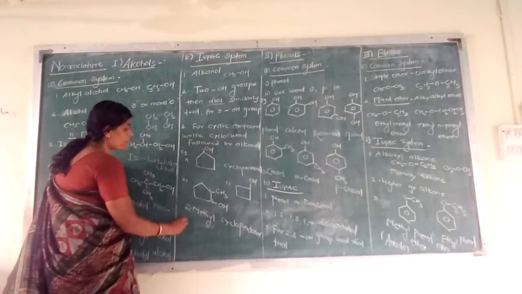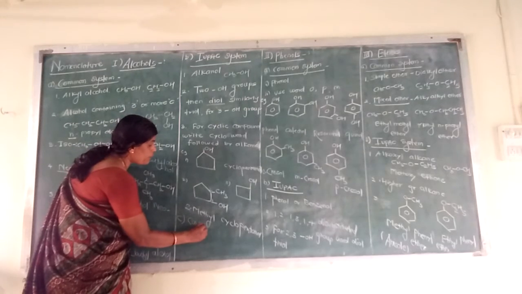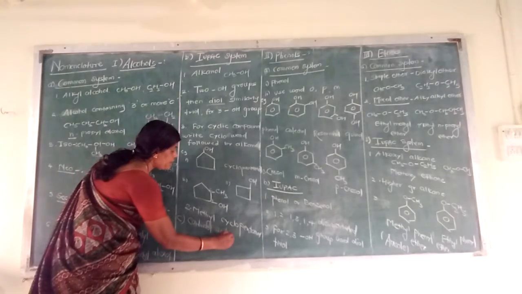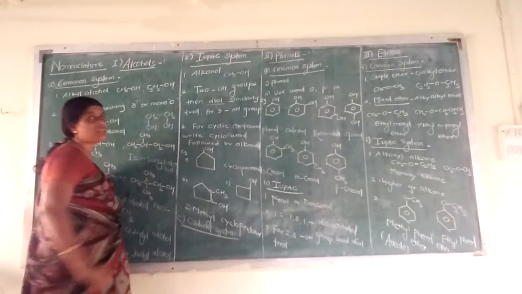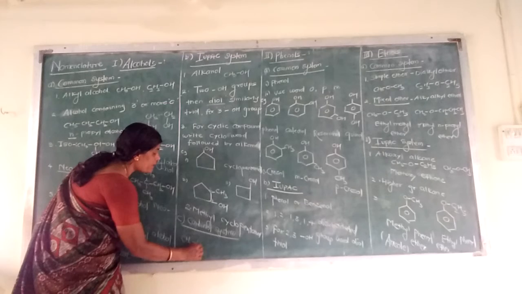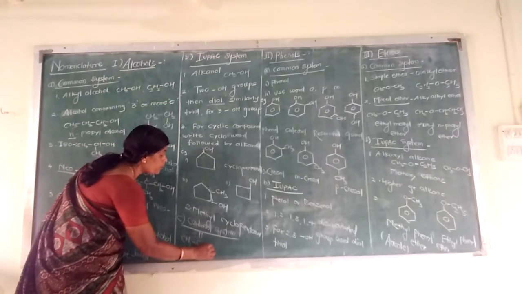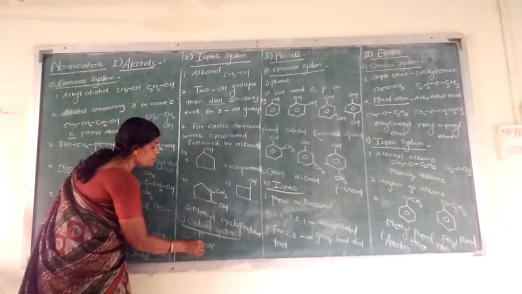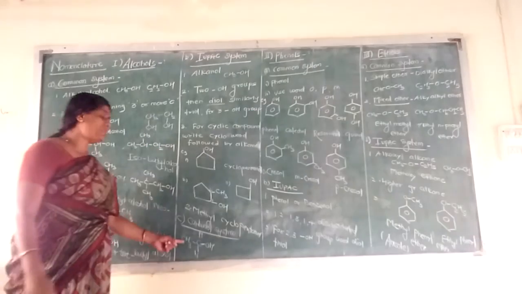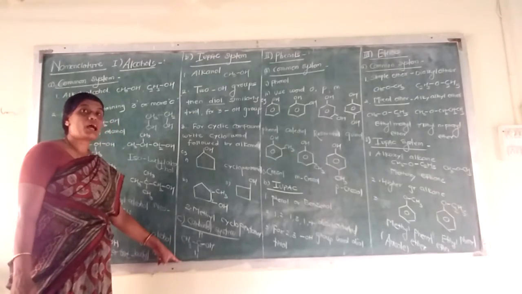One more system is there for the classification, that is known as the carbinol system. What is the carbinol system? When there is a presence of a CH2 group with OH attached, and here the alkyl groups are different. Here it is methyl. If it is ethyl like that, then it is known as carbinol.